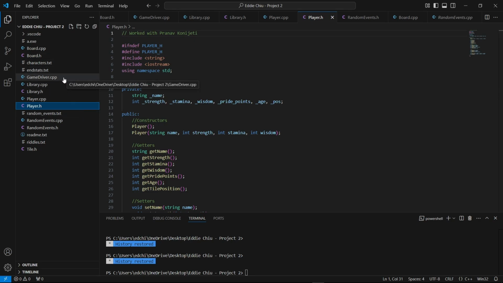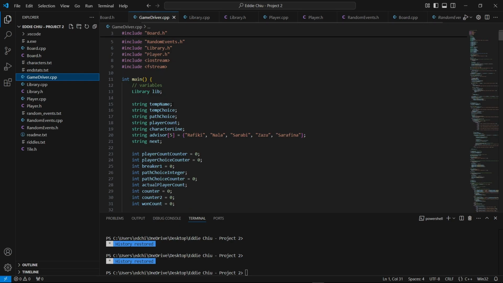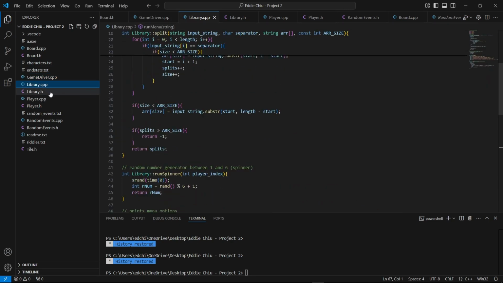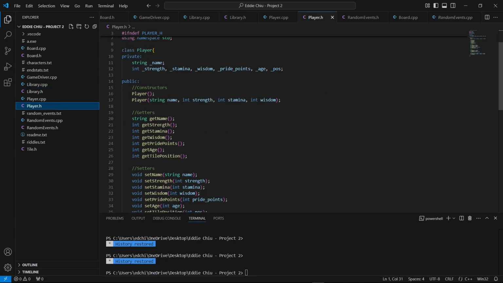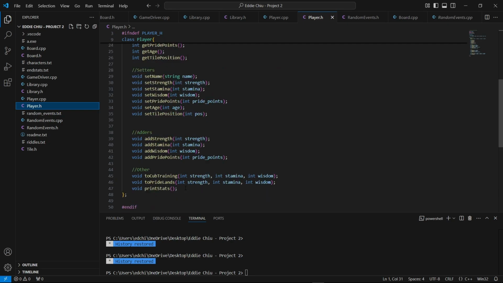I'm Eddie, and I worked mainly on the driver and the library type for the CPP. For the library, the main things we added were the basic functions, such as the split function or a spinner, and printing and running the menu, so just running the game overall. For the player, we didn't change that many things, as previously mentioned. I guess we added our own functions for each path that we chose, like cub training or pridelands.